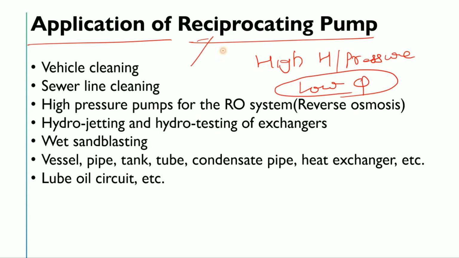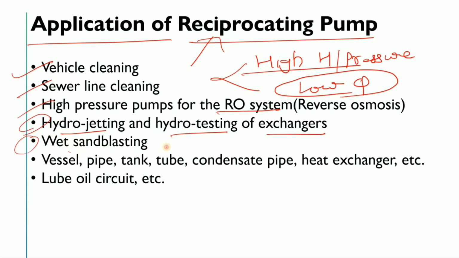Whenever you see a reciprocating pump, two parameters should come to your mind: high pressure or high head, and low flow. That's why you will see it in vehicle cleaning, sewer line cleaning, RO systems, and hydrojetting, because at that time we require high pressure. In hydro testing and hydrojetting of exchangers, you will see the reciprocating pump. Are you getting my point?